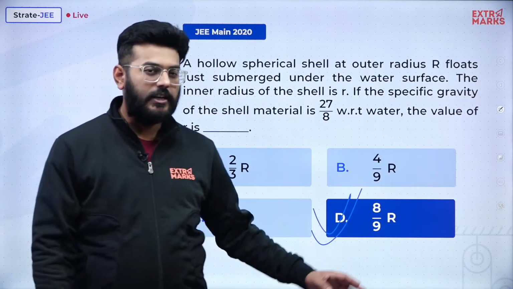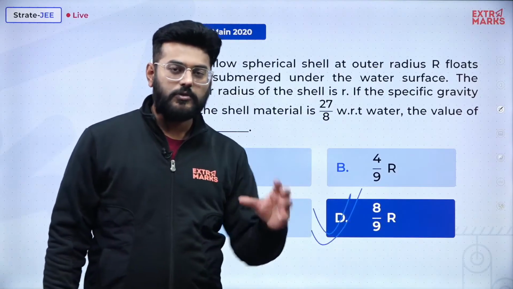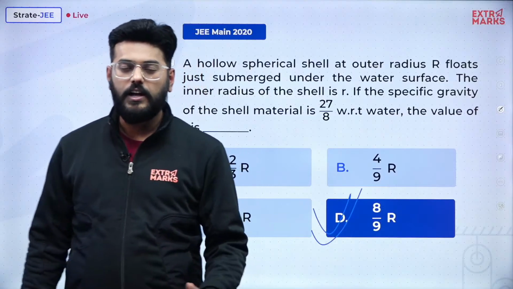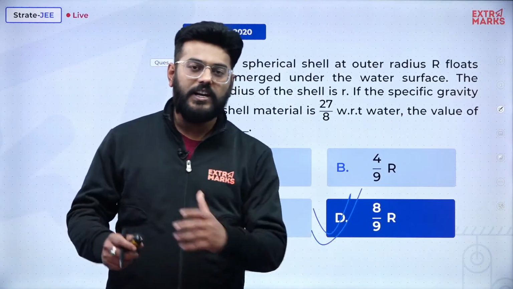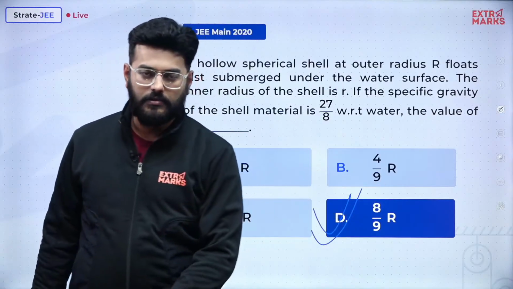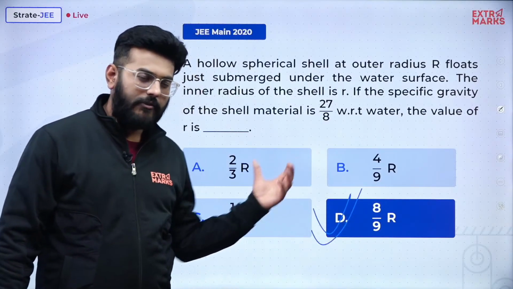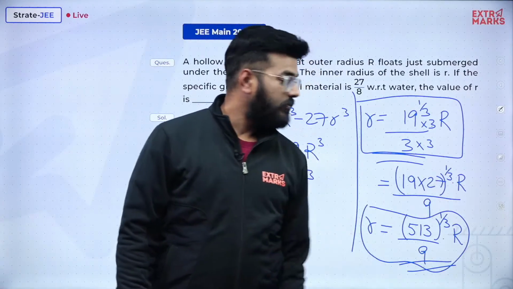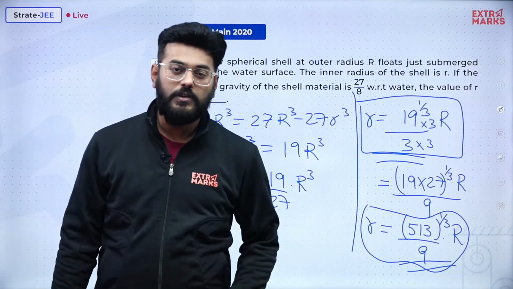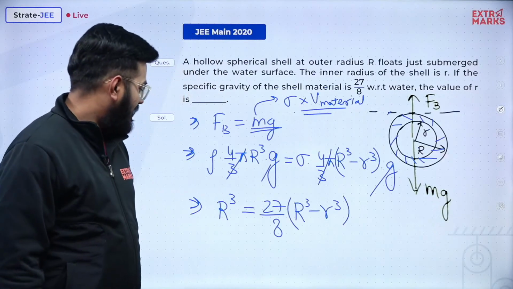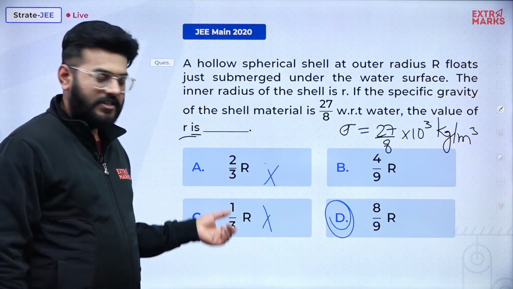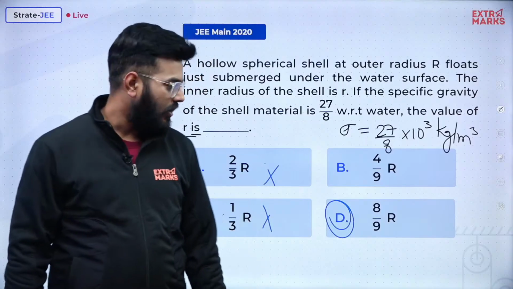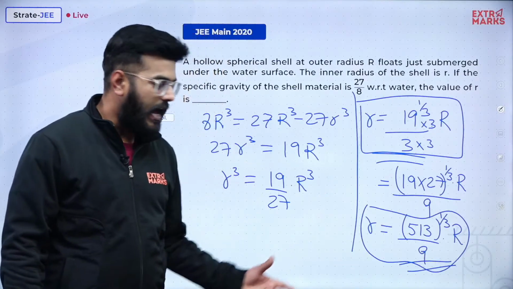The physics in it was very small. The maths was also very small, but the most portion was of your brain: how well you are in approximating values, how well you are in getting to a final fruitful result. The options are like these only, so you will have to finally get an option out of it. Students came to this result and were very confused about what the result would be, because 1 by 3, 2 by 3, 0.67, 0.33, and 0.7 something answers were coming. So how to get to a final result? This was the actual approach.